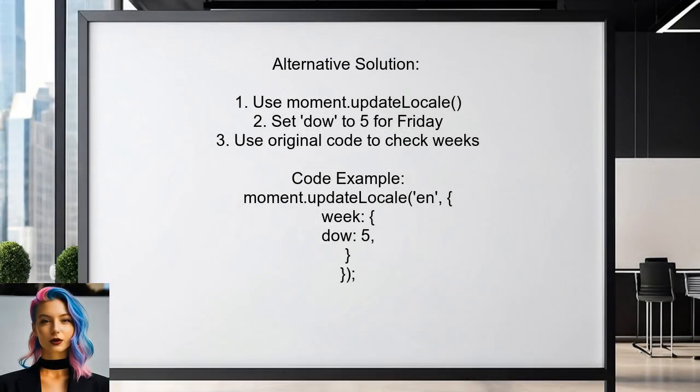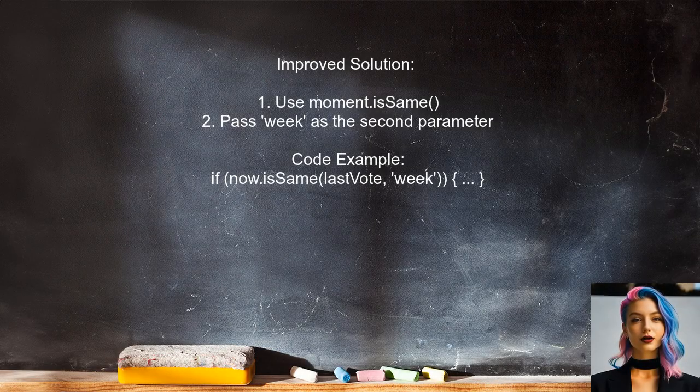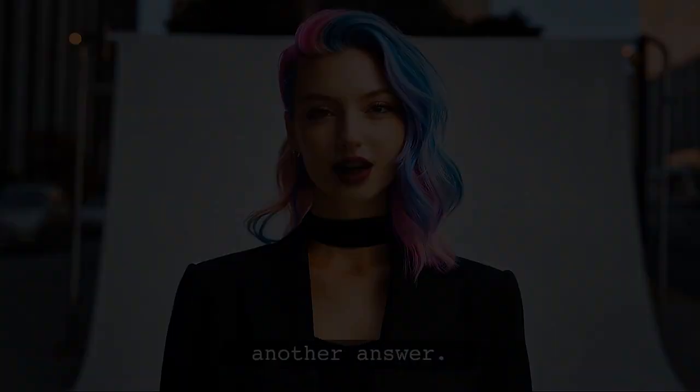An alternative approach suggests customizing the Moment.js locale to set Friday as the first day of the week. You can do this using the update locale method. After that, you can use your original code snippet to check if two moments are in the same week. Additionally, the user recommends using the isSame method with week as a parameter for a more straightforward solution. This checks if two moments fall within the same week based on your customized settings. Let's move forward and look at another answer.